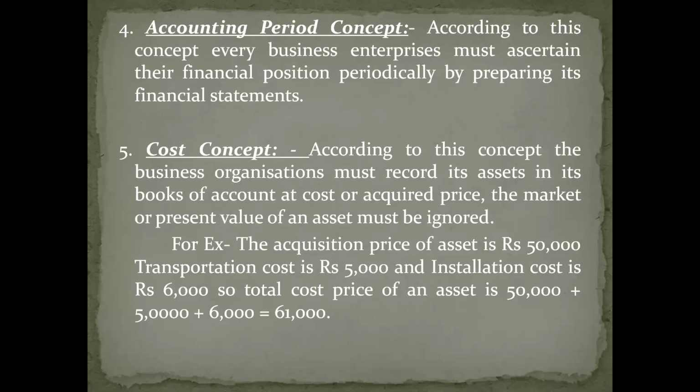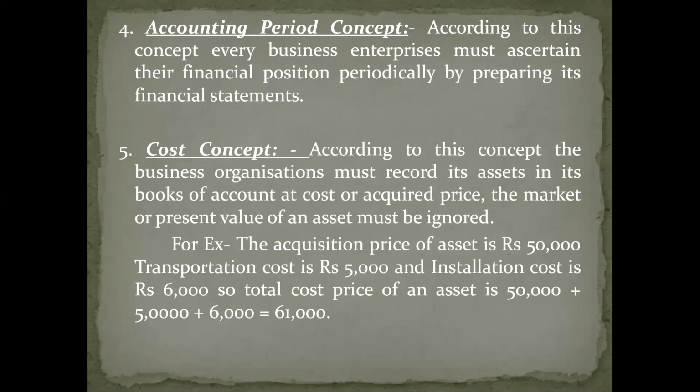So accounting period means the entire life of the business is split into small periods. Each period will consist of a duration of 12 months. It may begin from 1st January and end on 31st December, or it may begin from 1st April and end on 31st March of next year. The duration of 12 months is called as what? It is called as accounting period.